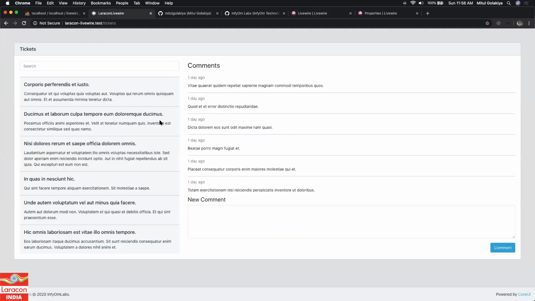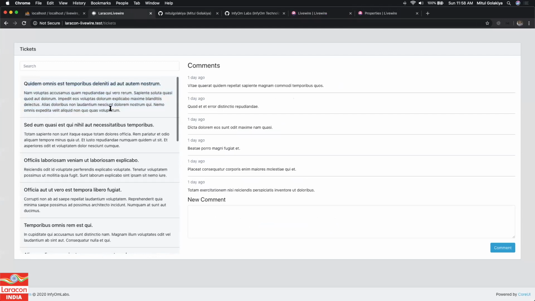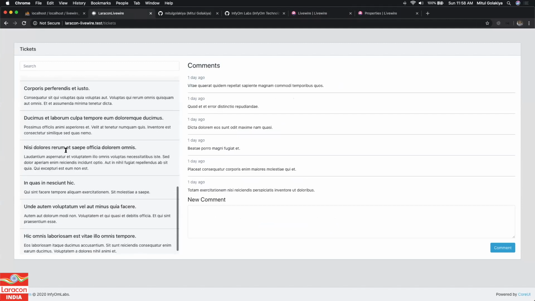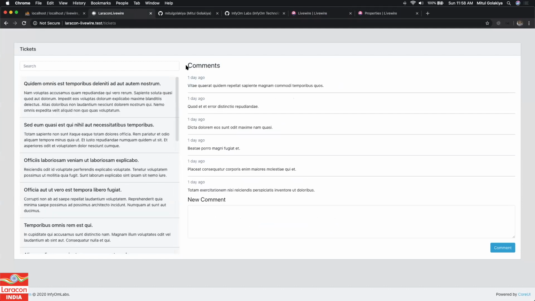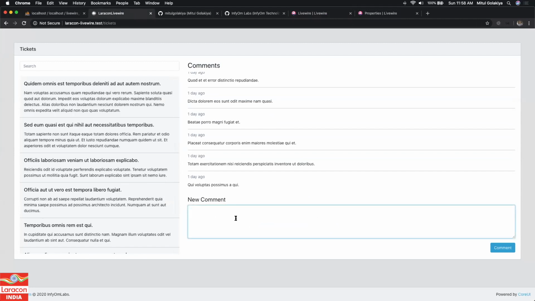You can see my screen right now. You can treat it as a support ticket interface, where these are all the tickets. This is the ticket title or subject, this is the description, this is another ticket title, this is its description. These are all tickets, and we can have comments on those tickets. These are all the comments of the tickets. I can put a new comment on that. I can type here, hit comment, and it will add a new comment over here. I can also do search.